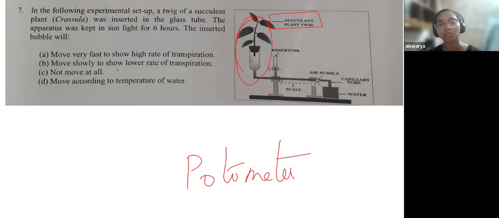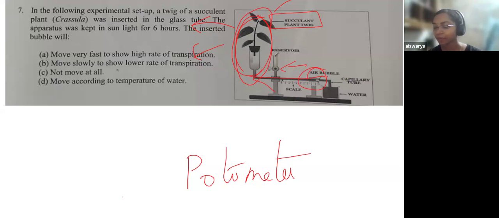The plant kept here will lose some amount of water, and that lost water is compensated by taking water from this tube. So they have inserted an air bubble. The movement of the air bubble through the tube indicates the process of transpiration. There is a scale to read how fast or how slow the bubble moves, and based on that you can calculate the transpiration level.